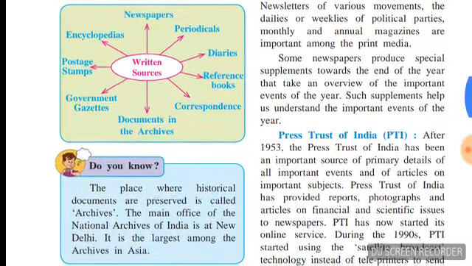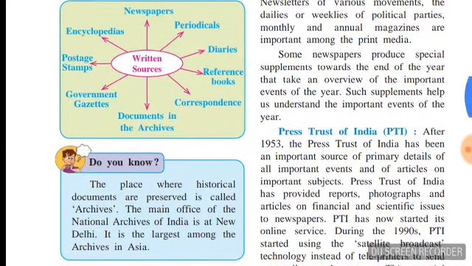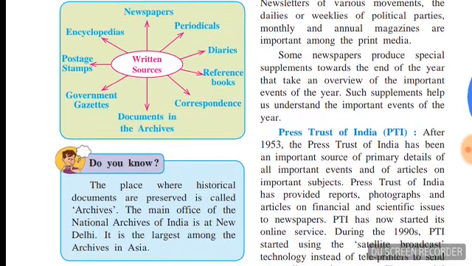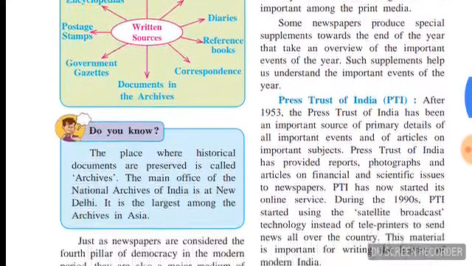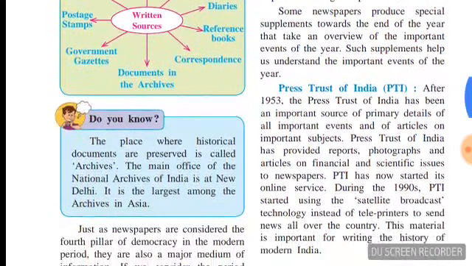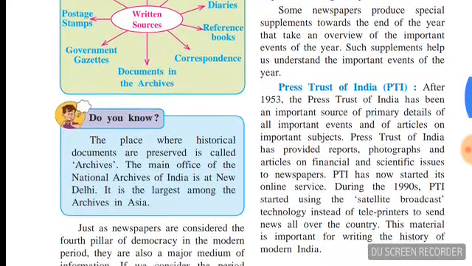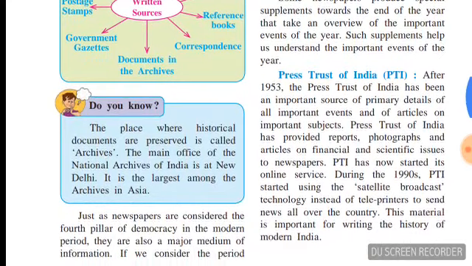Most national newspapers have started their regional editions. They publish supplements that give information about various topics, newsletters of various movements, the dailies or weeklies of political parties. Dailies means the newspapers which come every day, and weeklies means the newspapers which come after every week. There are also monthly and annual magazines. Means magazines that come after a month, and annual magazines means magazines that come annually, that is after each year.